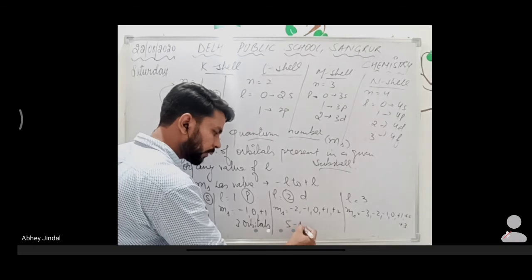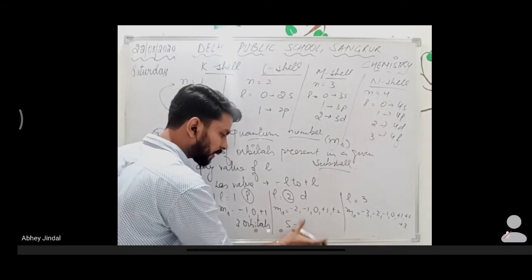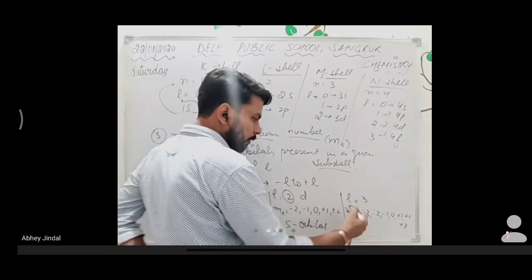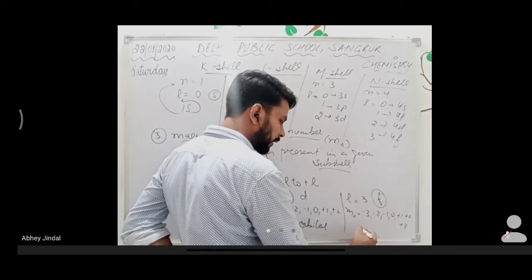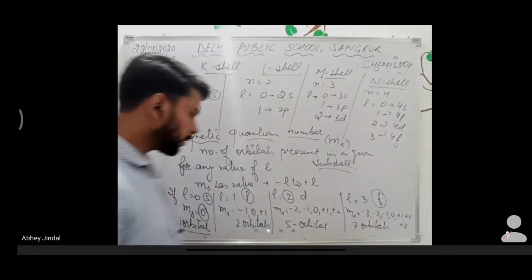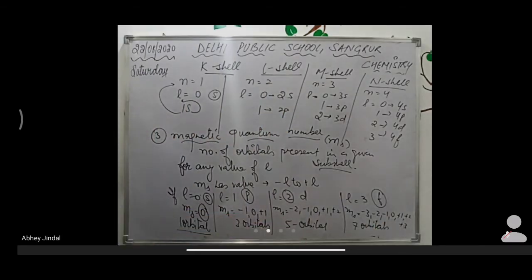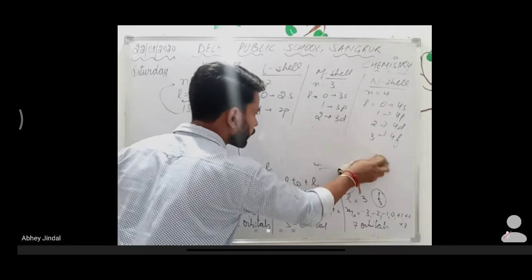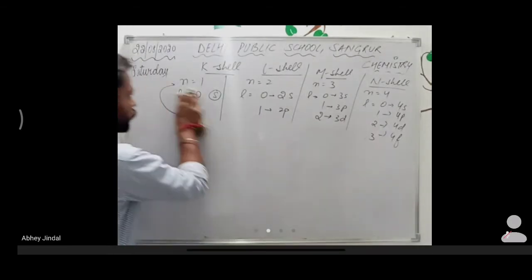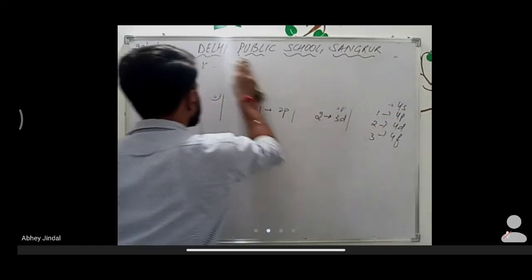So 5 orbitals are there in the D subshell of each shell. l equal to 3 means F, so the F subshell has 7 orbitals. So they are odd numbers, as you can see: 1, 3, 5, 7, right? Clear? So these are the number of orbitals in which electrons are present. So this is all about the magnetic quantum number. I'm writing it in a different manner here, so that you are able to understand this.